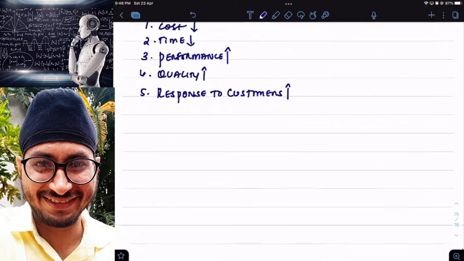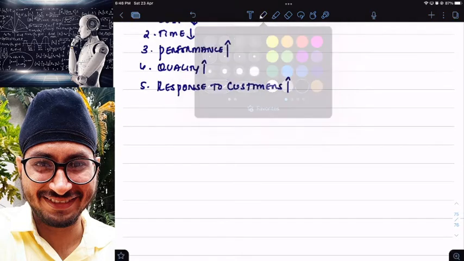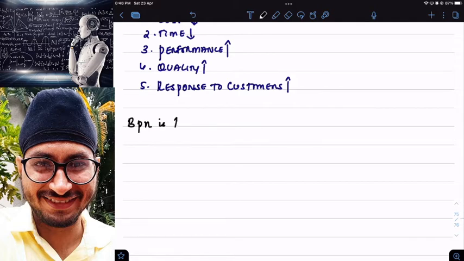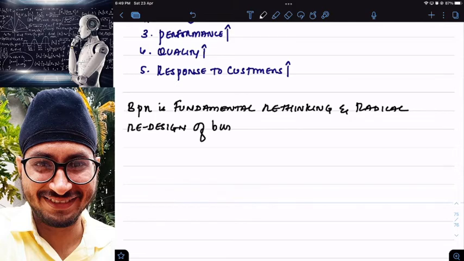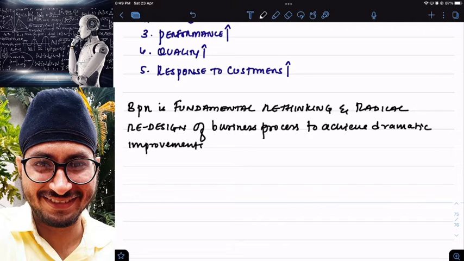We can also write the definition like this. BPR is fundamental rethinking and radical redesign of business process to achieve dramatic improvements.